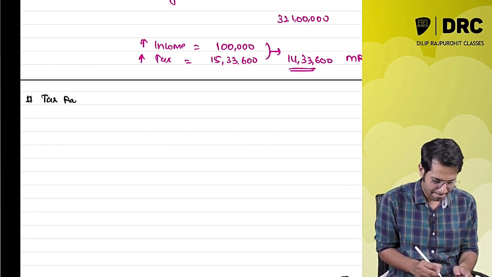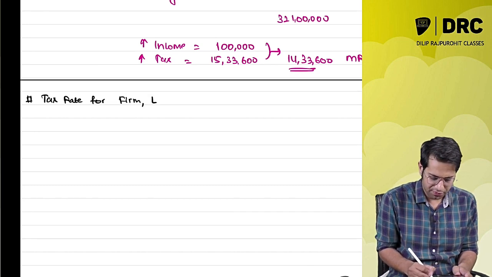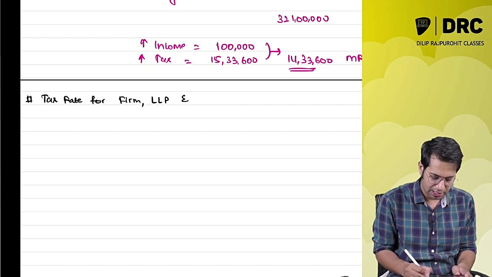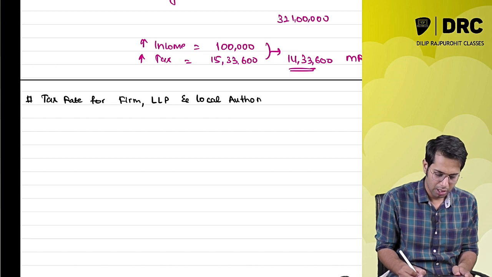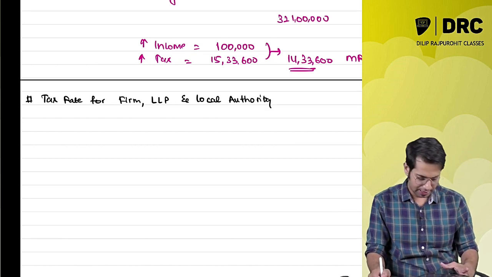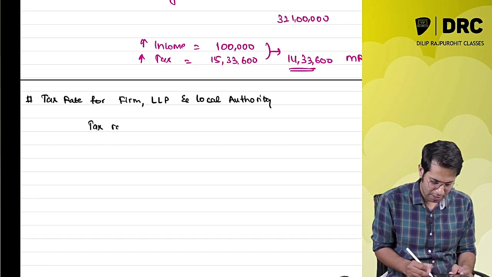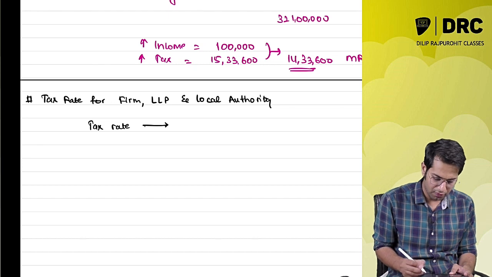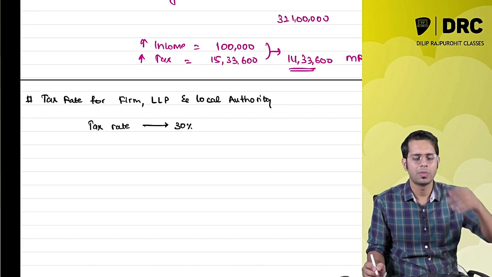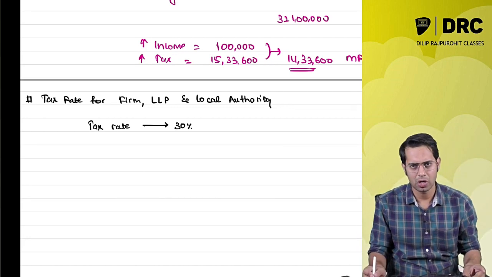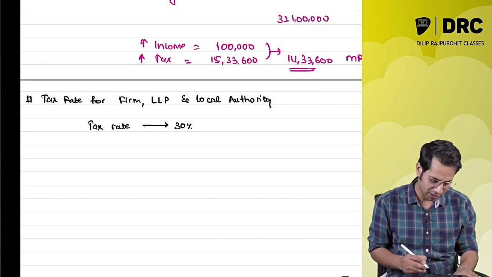Tax rates for partnership firm, limited liability partnership and local authority. What is the tax rate for them? The tax rate for them is a flat 30%. Irrespective of their income, however much income they are earning, it does not matter. They have to pay a total tax of 30%.